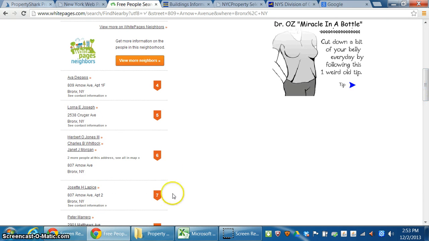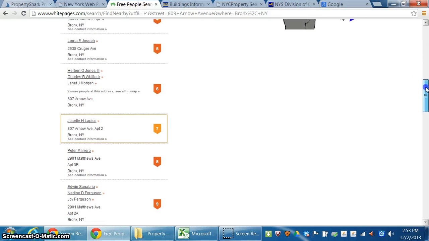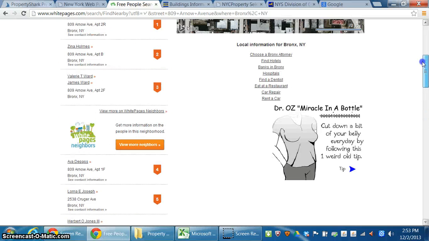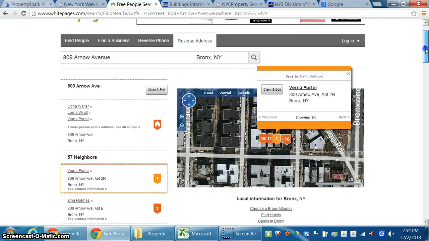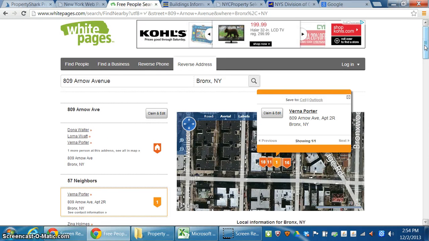If you notice, this is an 809 apartment one. These are all 807s. This is an 809 apartment two, another 809, another 809, but none of them are Marion Grant. Okay, so we've checked the address.